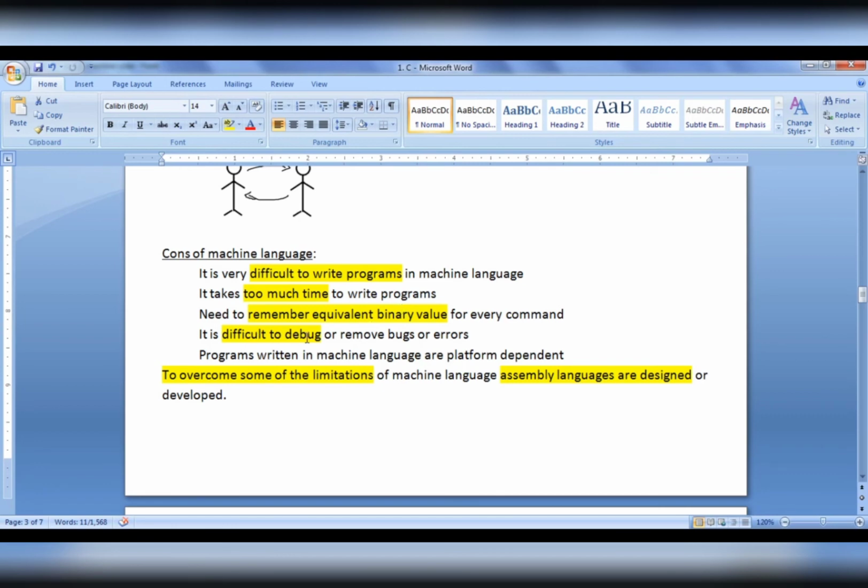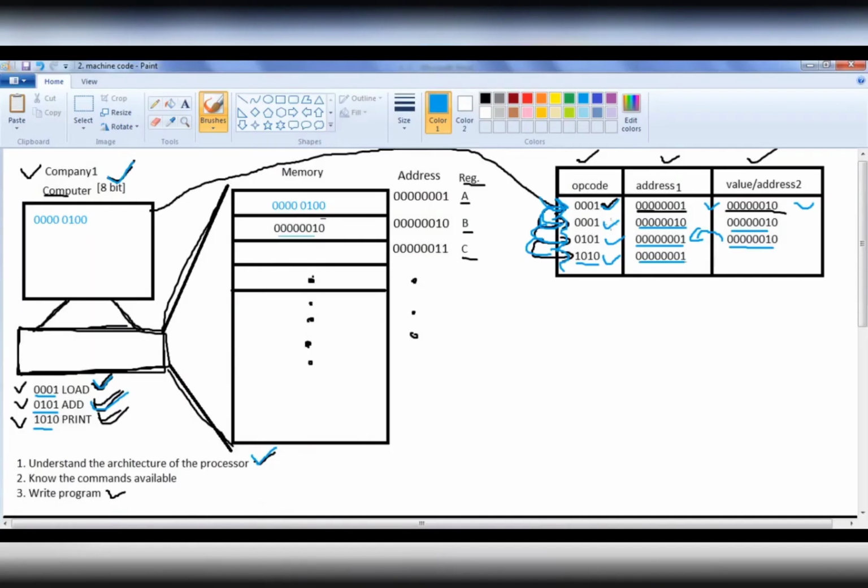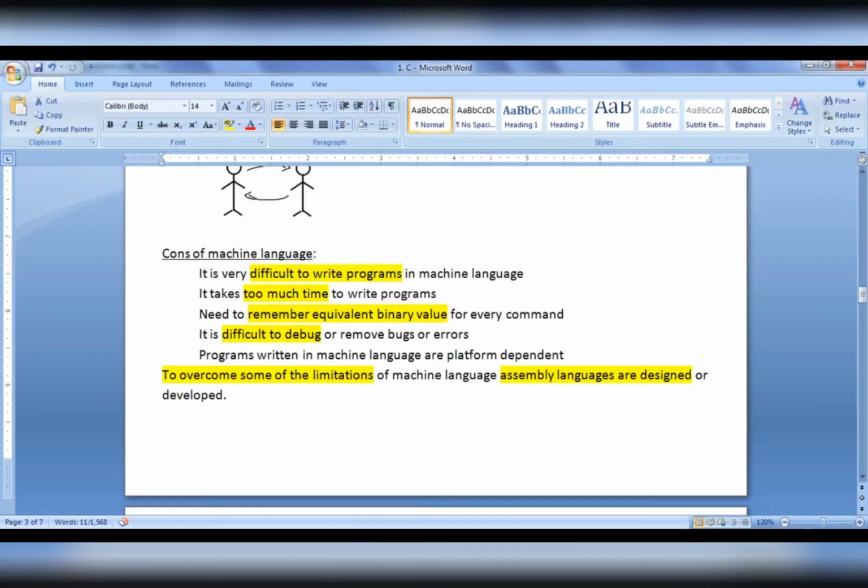It is difficult to debug or remove bugs or errors. Of course, here we have a very small code written for adding two numbers. If we have a program which contains 1000 lines of code, instead of writing a 1, if I have written somewhere 0, it is very difficult to identify where I made a mistake. Instead of writing a 0, if I have written 1 in some place, it is very difficult to identify where we made a mistake. Of course, humans make mistakes. Of course, we make mistakes while writing programs. It is very difficult to debug or remove those errors or identify where we made a mistake.